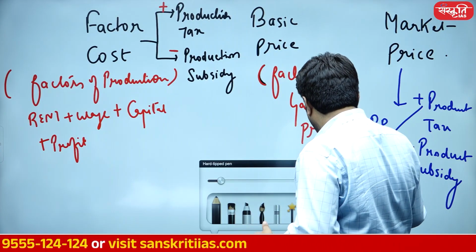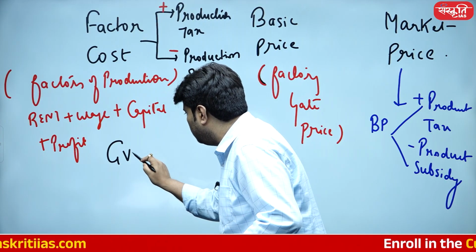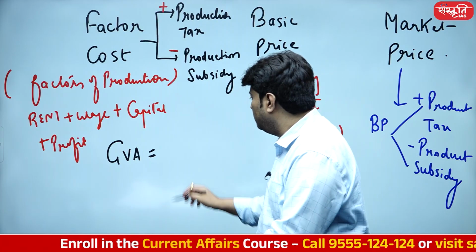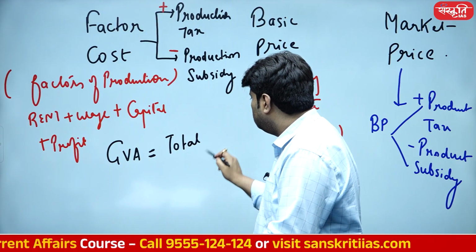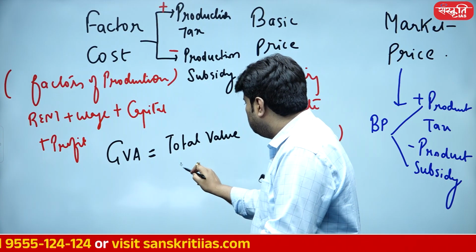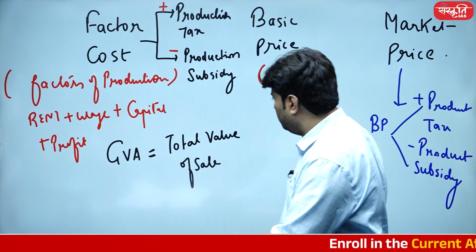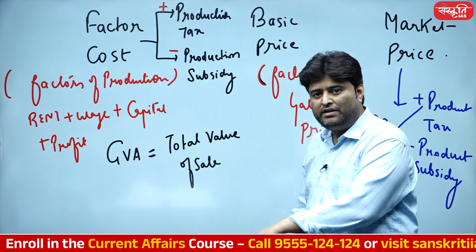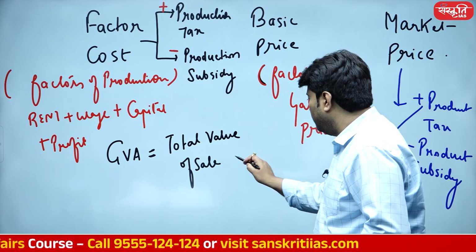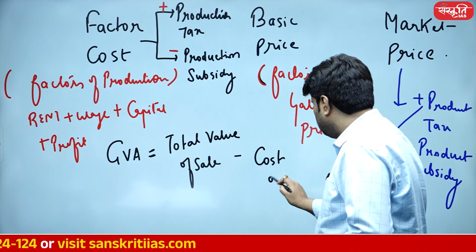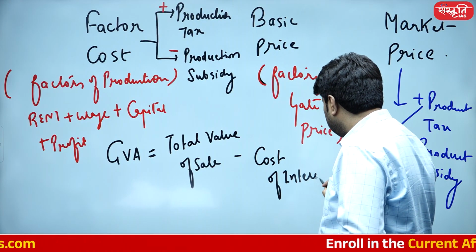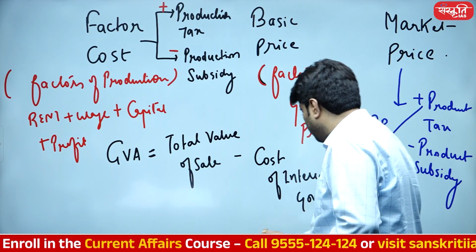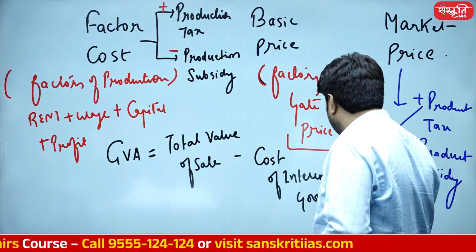So what exactly is GVA? As I've already shared with you, now writing the formula for it. So GVA equals total value of sale or total output, whatever the person is selling, total value of sale minus whatever cost he has incurred during the value addition, cost of intermediate consumption, cost of intermediate goods. This is the standard formula of the GVA. For an individual sector, this is how we try to find it out.